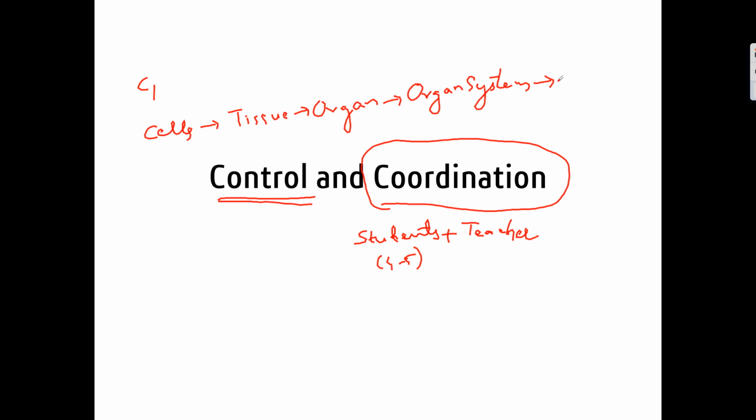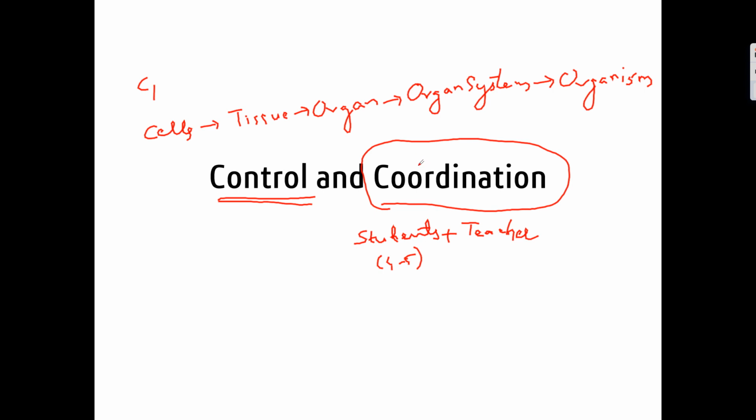So there are millions of cells in our body. All these cells should be under one particular control. Then only the system will work efficiently.